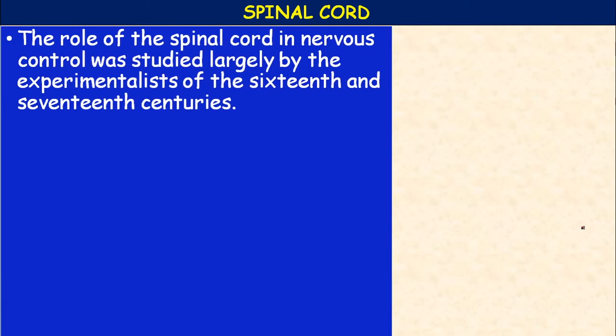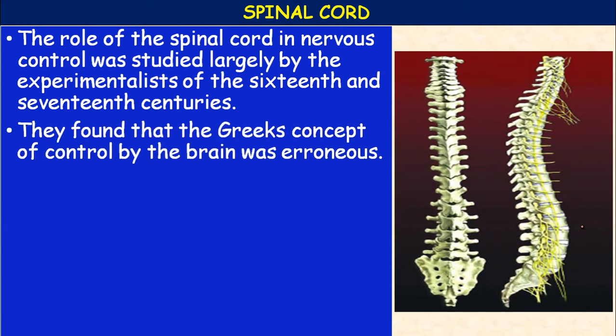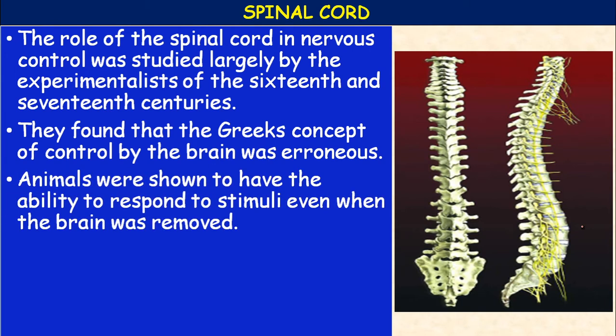The role of the spinal cord in nervous control was studied largely by the experimentalists of the 16th and 17th century. They found that the Greeks' concept of control by the brain was erroneous, so they conducted experiments on animals. Animals were shown to have the ability to respond to stimuli even when the brain was removed.